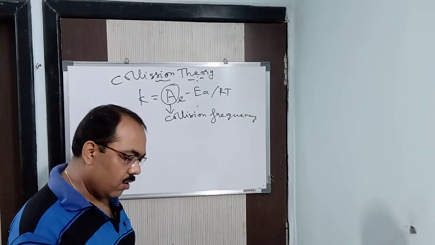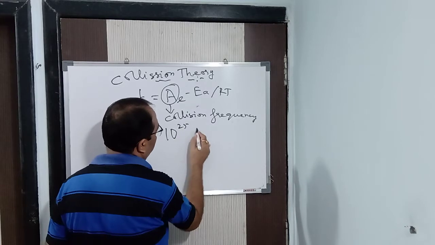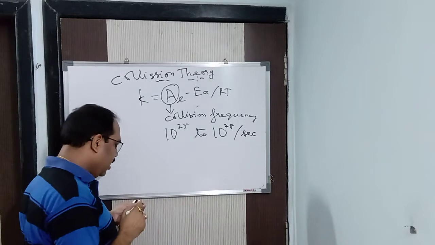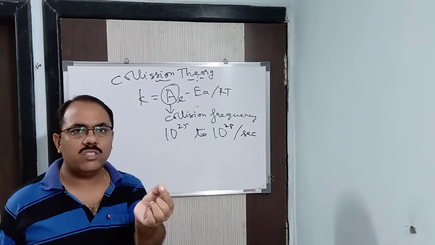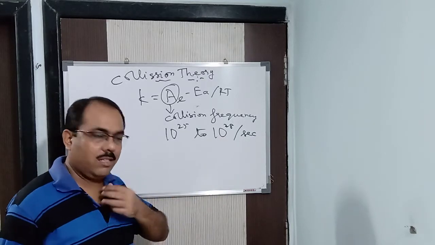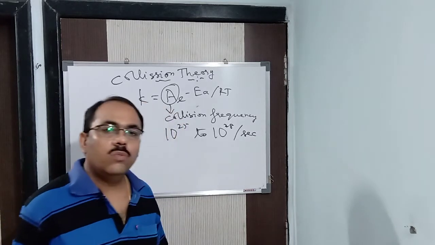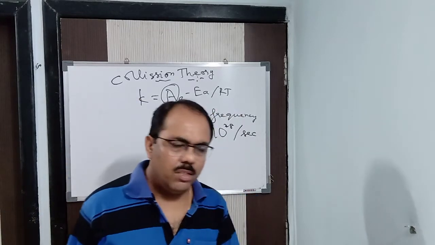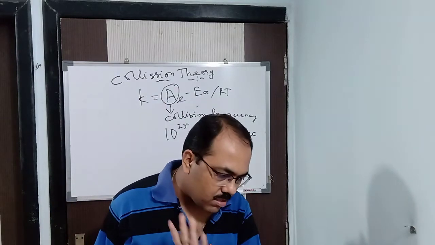I think it's clear. Now, generally the collision frequency is around 10 to the power 25 to 10 to the power 28 per second. So you may say, sir, the collision frequency is this high. That means it will hardly take a few seconds to carry out a particular reaction. Correct? Absolutely correct. But this is not the case. We may think that the reaction will take hardly a few seconds, or even less than a second, to complete. However, in actual practice, this is not so.